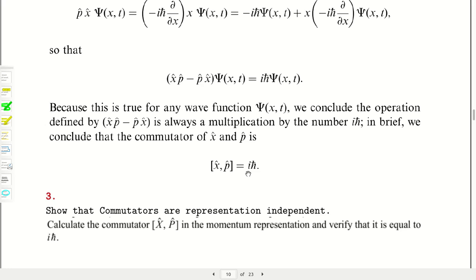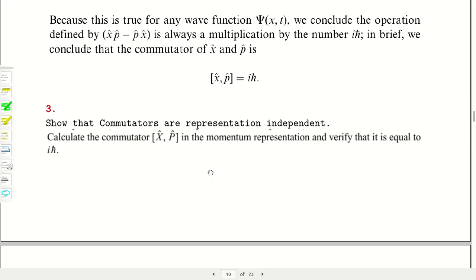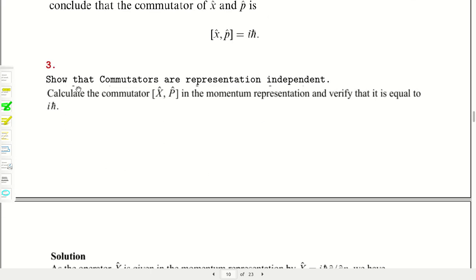So [x, p] is equal to i h-cut. So it is not a commuting operator. So we can say that the position operator and momentum operator do not commute with each other. That means they do not have simultaneous eigenfunctions, so they will not have the same eigenfunction. If they commute, then they should have simultaneous eigenfunctions, so one function can be used for both eigenvalue equations corresponding to x and p, but it is not so in this case.